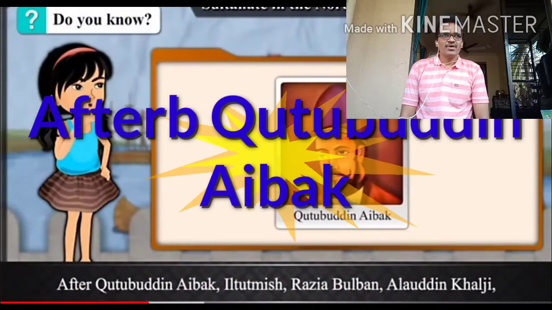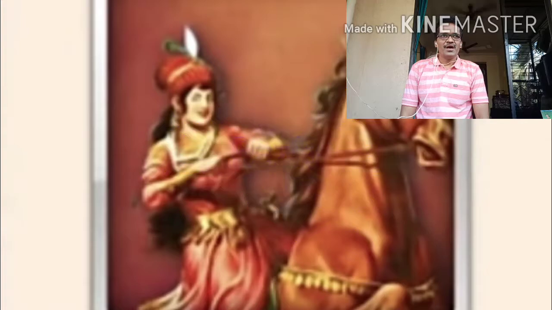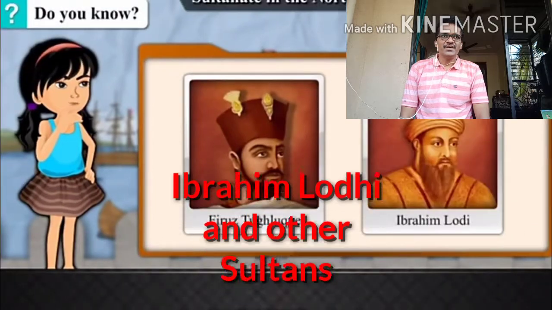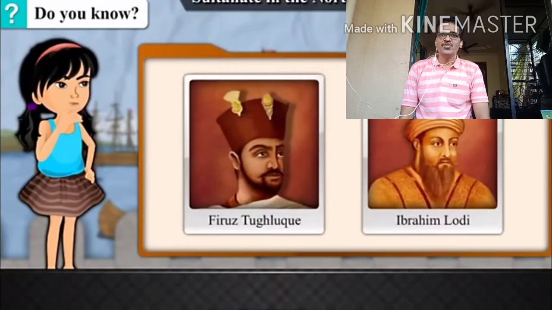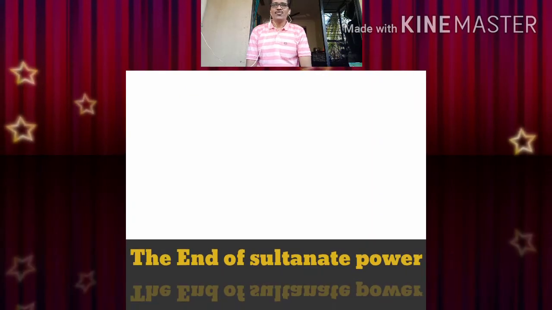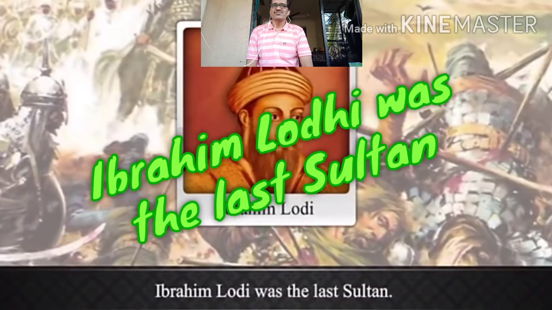Do you know, after Qutbuddin Aibak, Iltutmish, Razia, Bulban, Alauddin Khalji, Muhammad bin Tughlaq, Firoz Tughlaq, Ibrahim Lodi and other sultans ruled over India. Now we are going to learn how the Sultanate power comes to an end. Ibrahim Lodi was the last sultan.